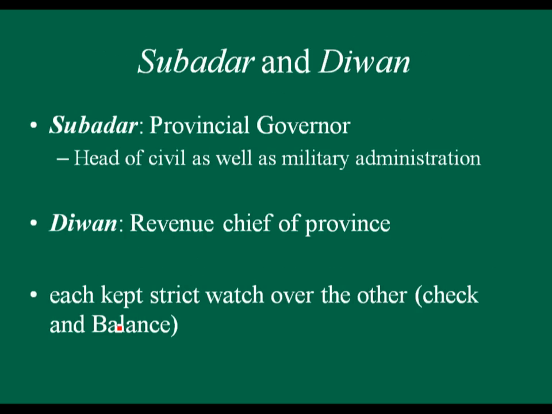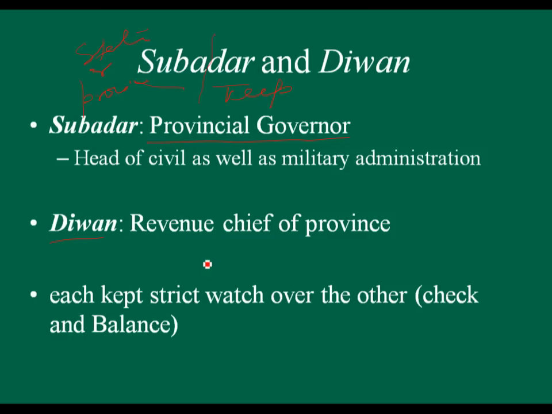Now come to the words Subadar and Diwan. Subadar contains two elements, Suba and Dar. Suba means state or province, and Dar means keep. So Subadar was a provincial governor, and he was head of civil as well as military administration. Diwan was the revenue chief or revenue minister of the province.